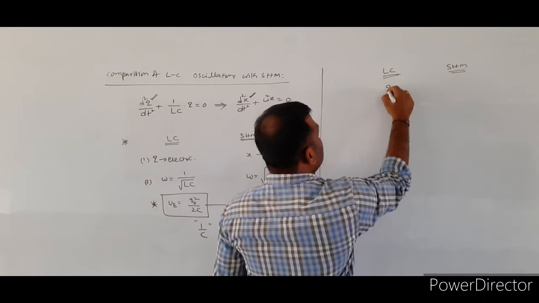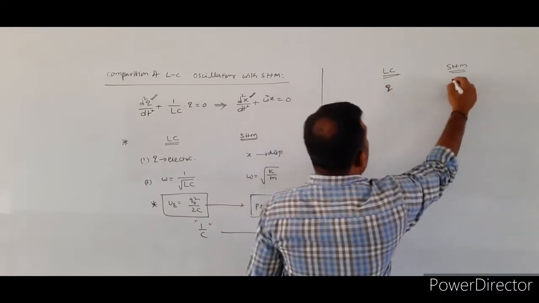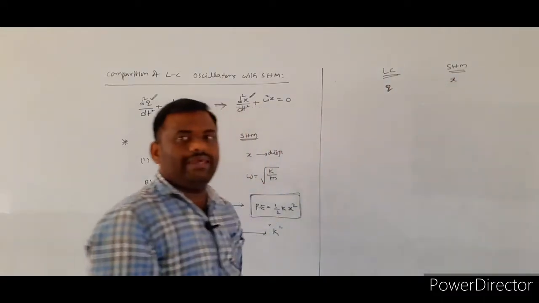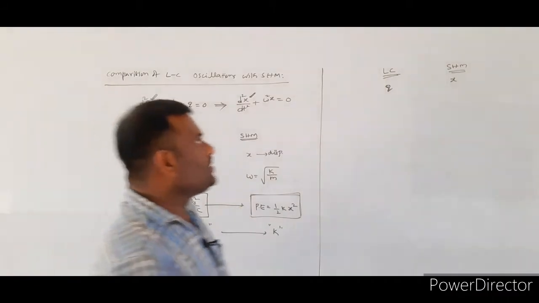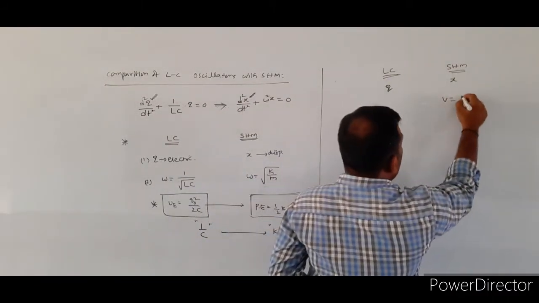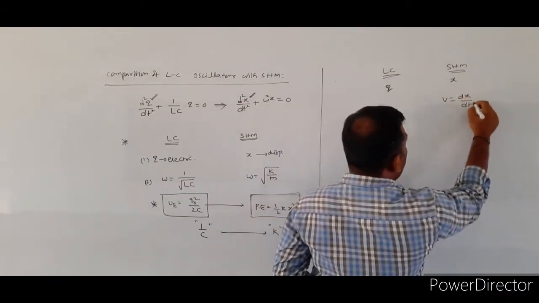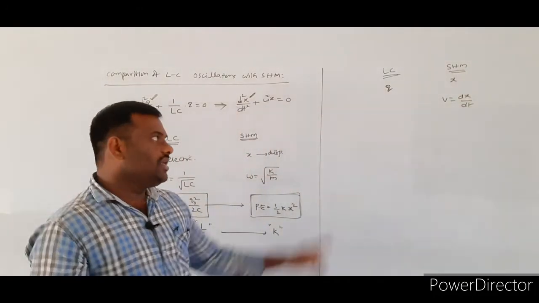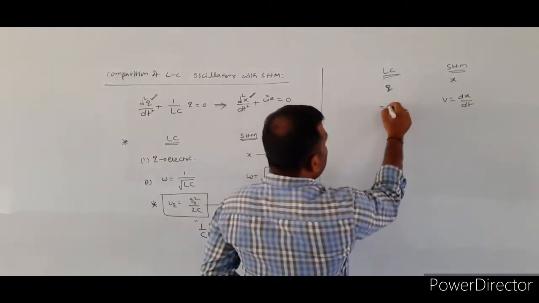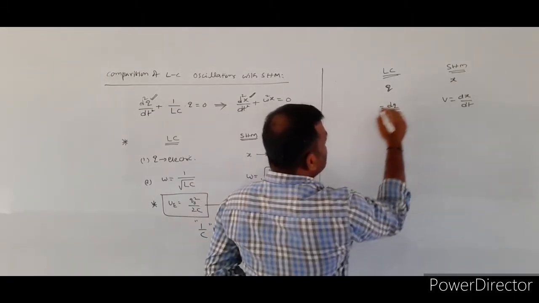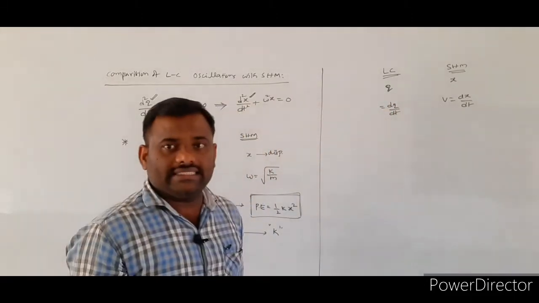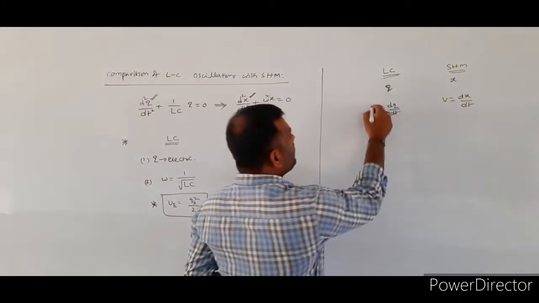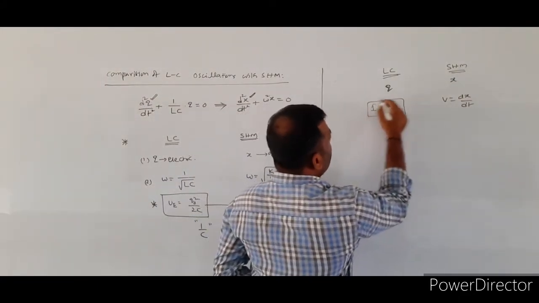So here, charge will be equivalent to what? Displacement. So dx by dt. What is the dx by dt? Velocity is equal to what? Rate of change of displacement. So if you took the rate of change of the electrical charge, that is nothing but dq by dt. Therefore, I is equal to dq by dt.